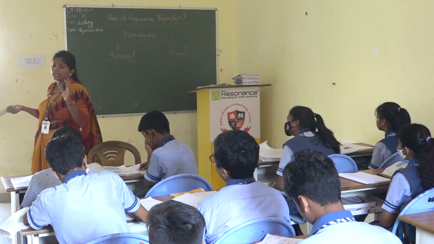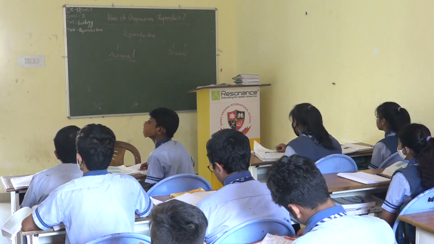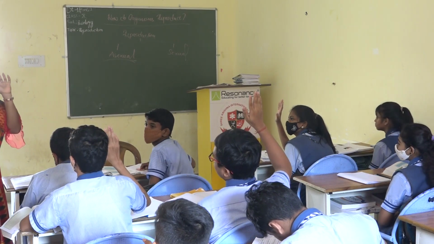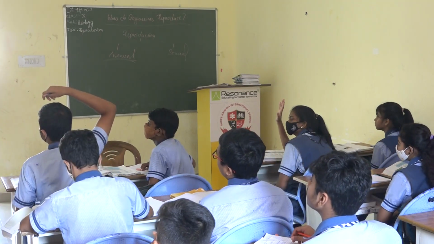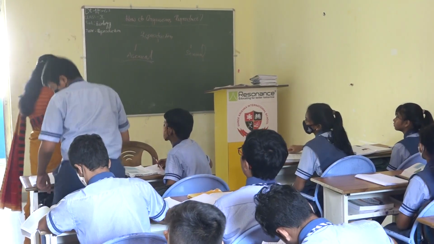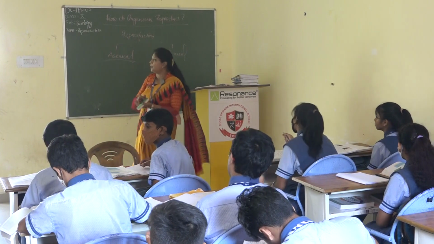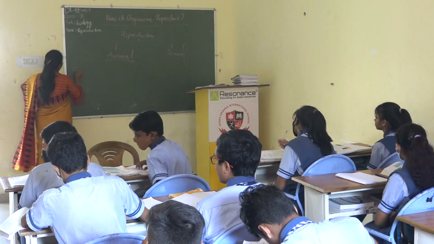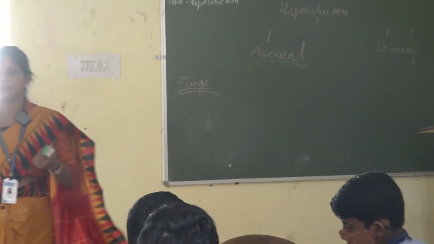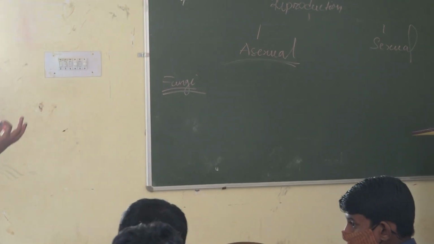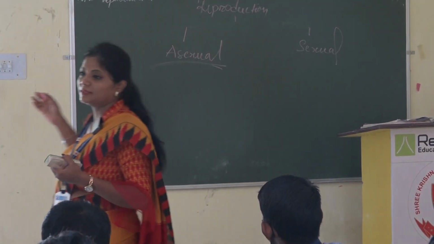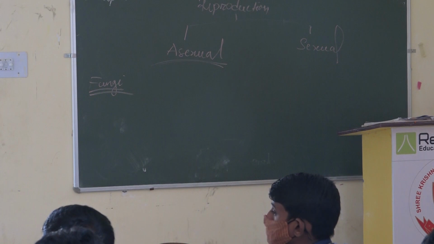If I want to know examples of primitive organisms, any one or two names? Anyone? Fungi. Yes. Bacteria. Okay. The primitive ones, as we know, are fungi and bacteria. In fungi, the best example, which we find used in most houses nowadays to ferment something, like when we form curd, yogurt, idli batter. So what is that? Yeast.